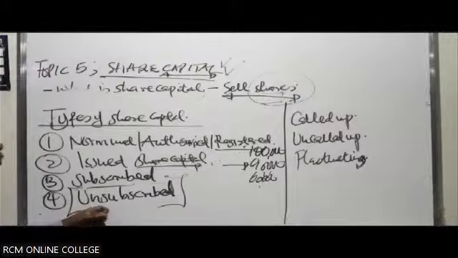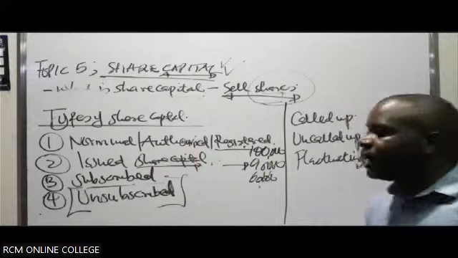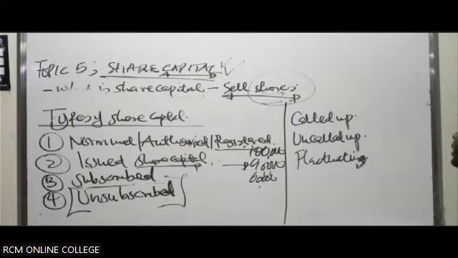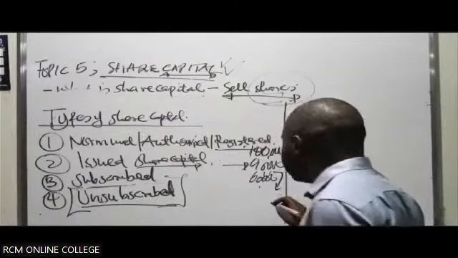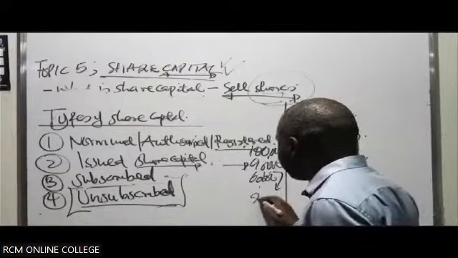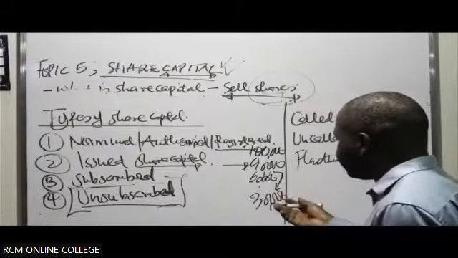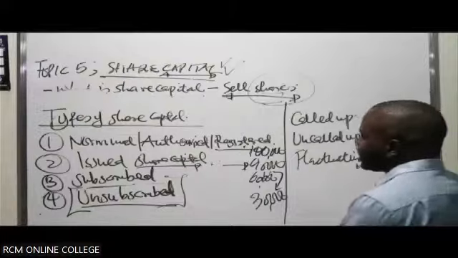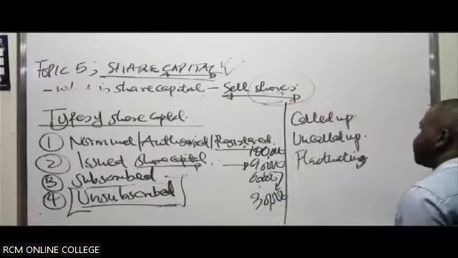There can be that part of the share capital which hasn't actually been applied for allotment by members of the public. So in this case, you'll have what you call unsubscribed. So the remaining 30 here will end up having to be unsubscribed for. So it means that not the entire share capital has been applied for, subscribed for. You'll experience that part of the capital which you had actually issued has not been subscribed for.